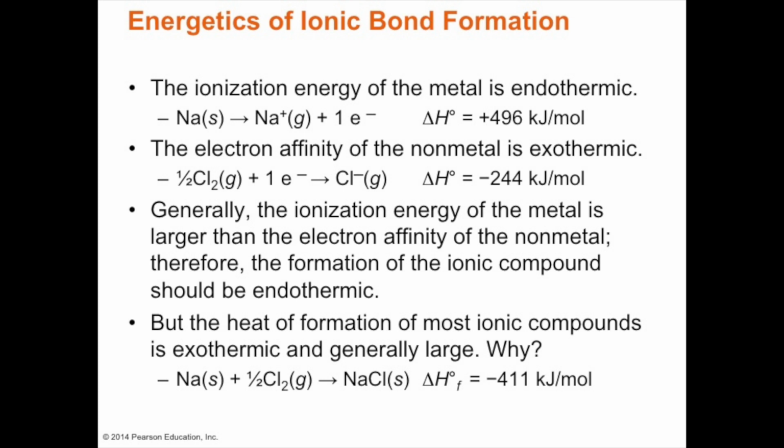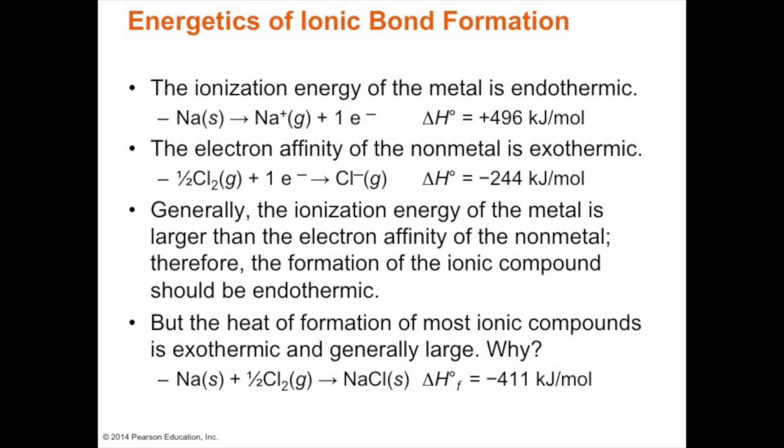Whereas chlorine gas itself loves to accept an electron, and so the energy involved would be minus 244 kilojoules per mole.